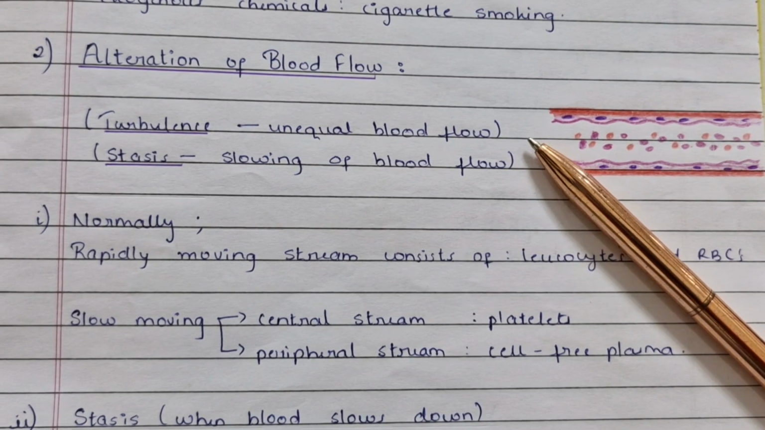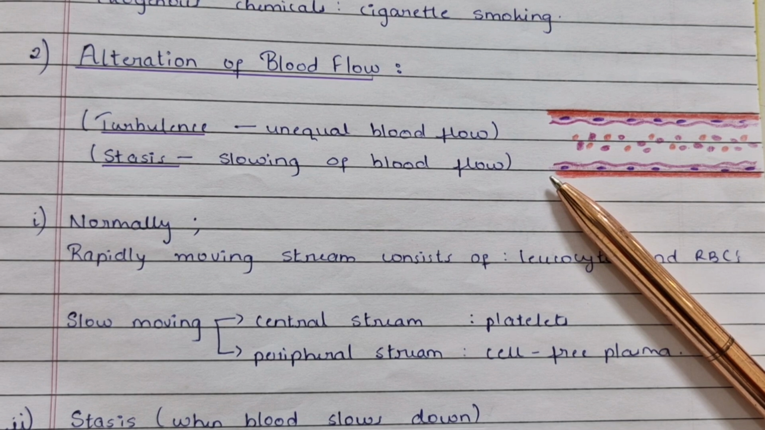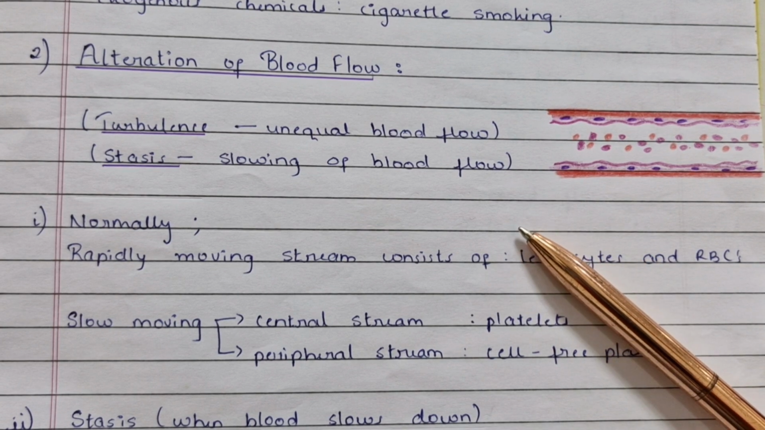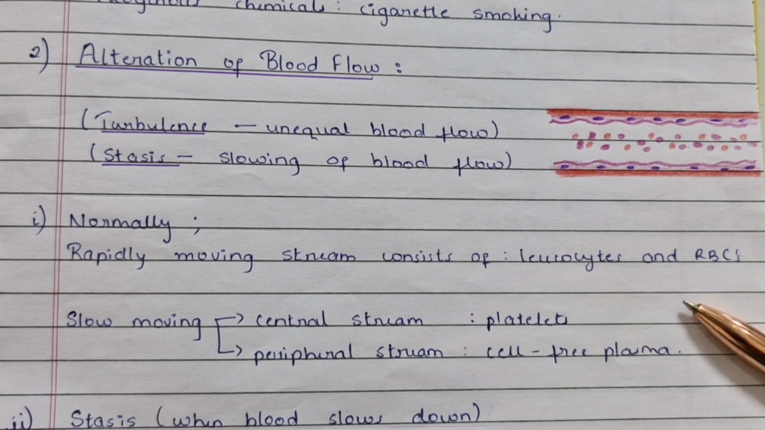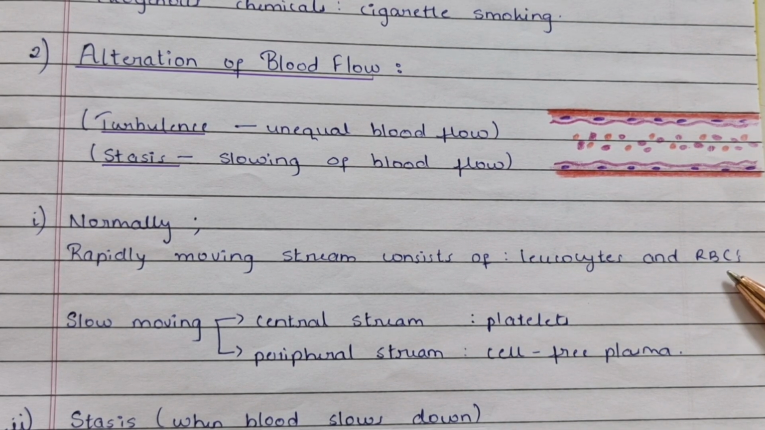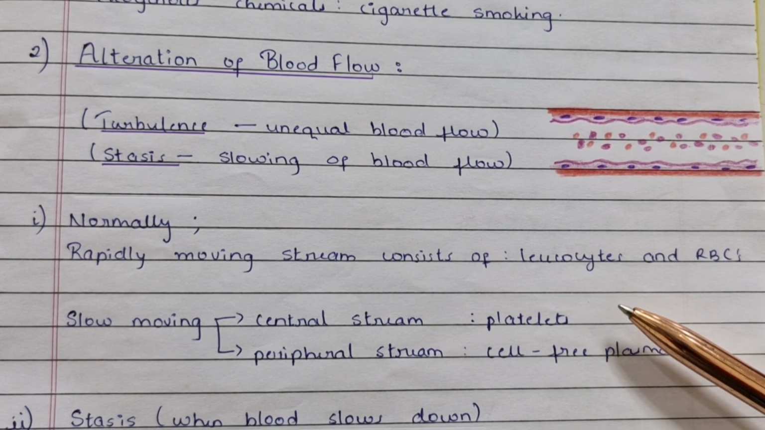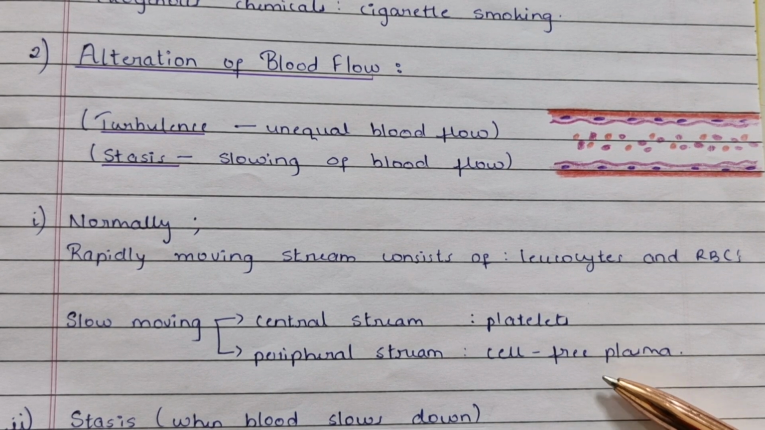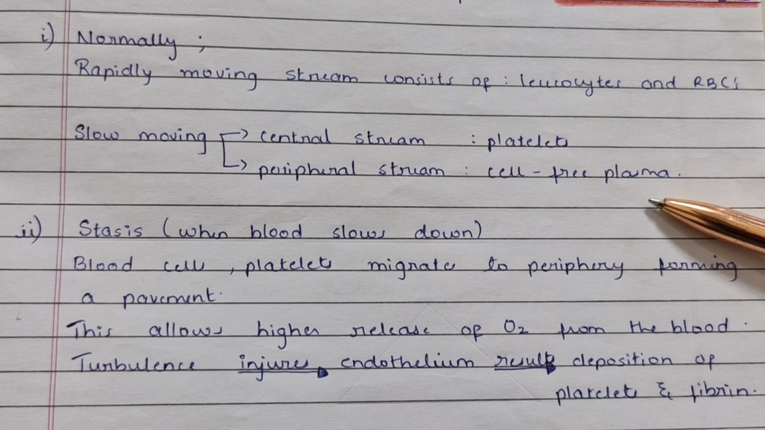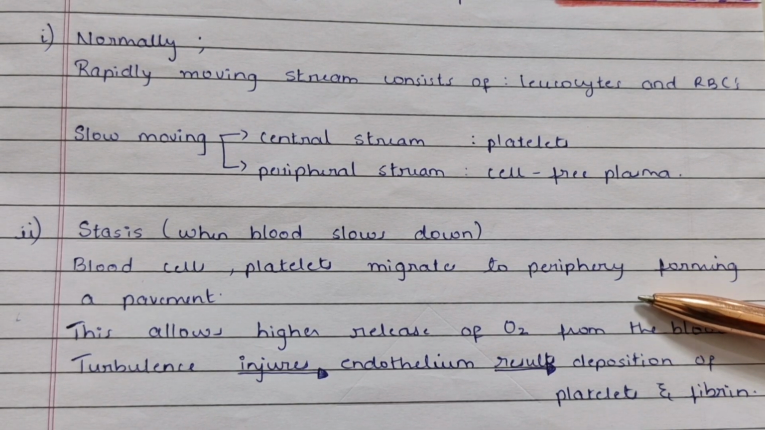Alteration of blood flow. Turbulence means unequal blood flow. Stasis means slowing of blood flow. Normally, the rapidly moving stream consists of leukocytes and the RBCs, that is the red blood cells. In slow moving, we have the central stream which consists of platelets and the peripheral stream which consists of cell-free plasma. Stasis: when the blood slows down, blood cells and platelets migrate to the periphery forming a pavement.